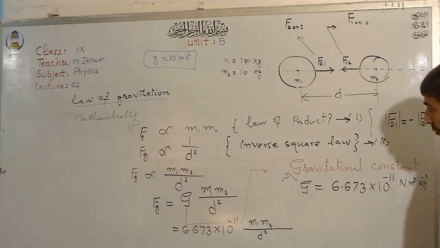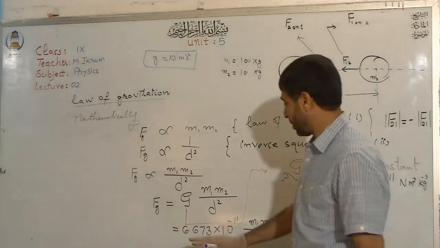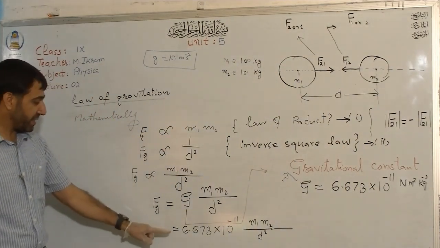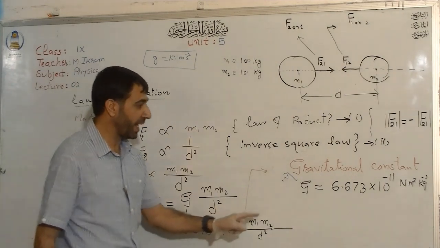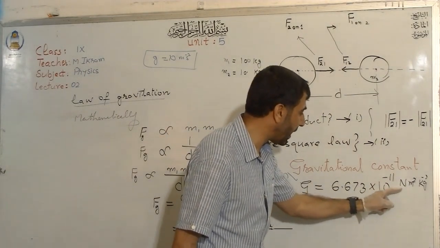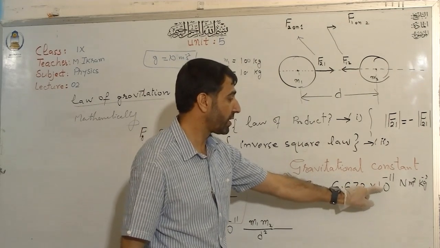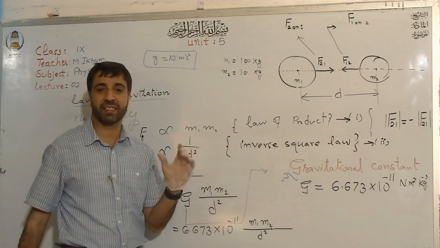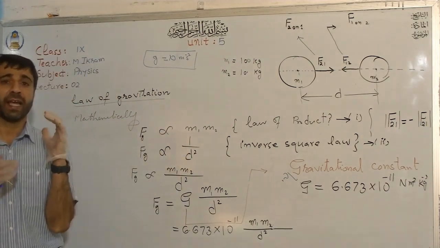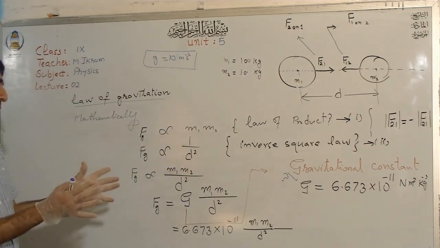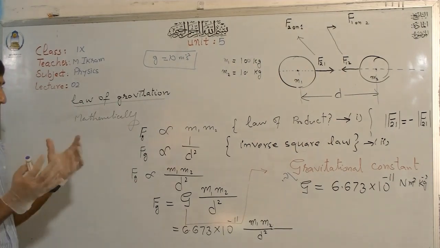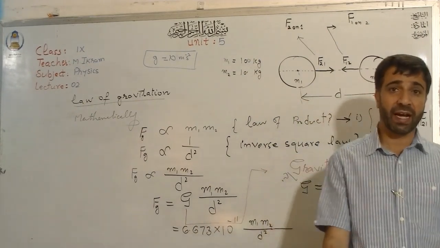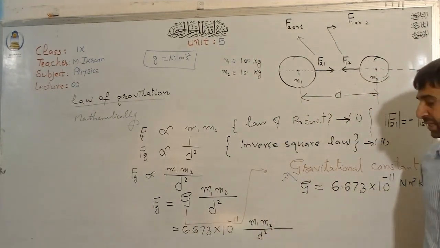The second important point about this: look at this numerical value. How small is this value? Look, 10 raised to the power minus 11. This is a very small value. This is one of the reasons that it makes the gravitational force smaller. You can only see the effect of the gravitational force between astronomical objects, right? Between bigger objects, between bigger bodies.